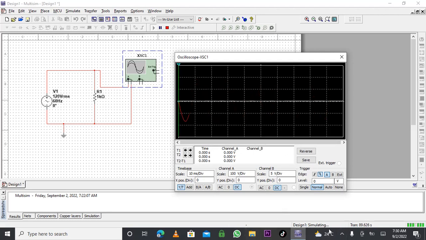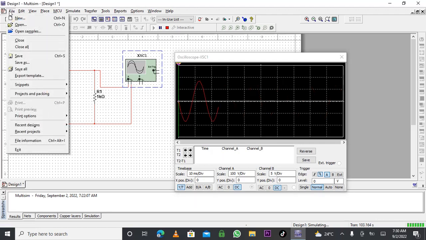Let me save it. You can go and open it and go over it again. I'll come to my file and click Save As.